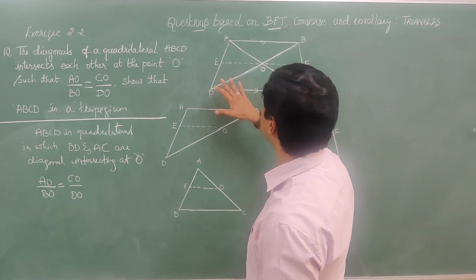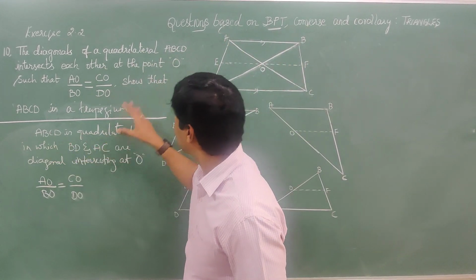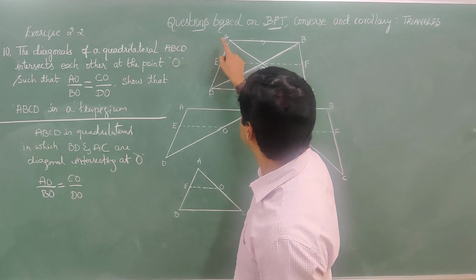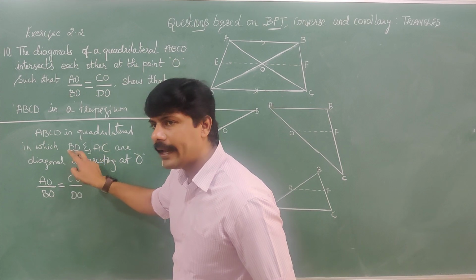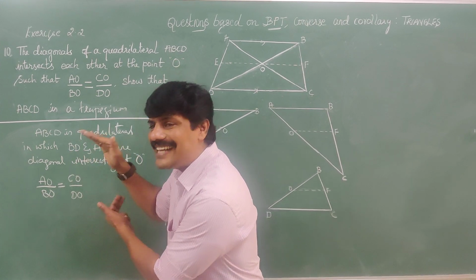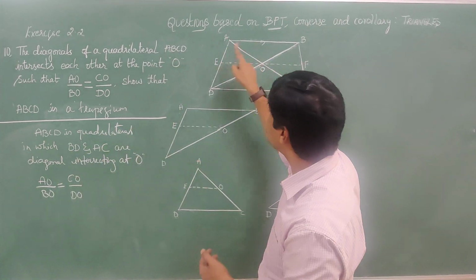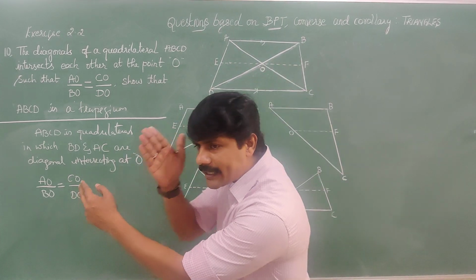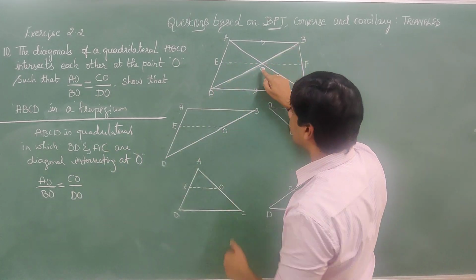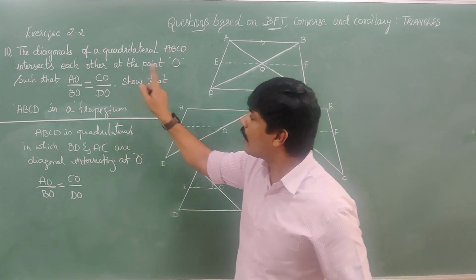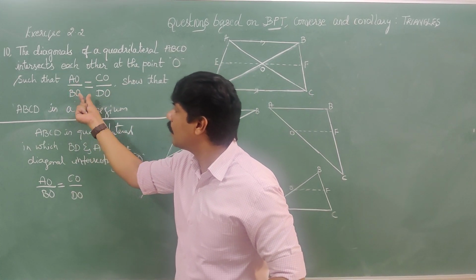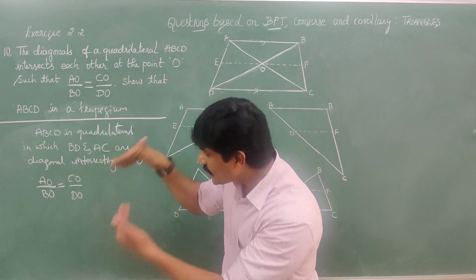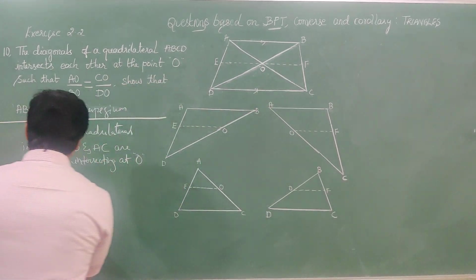ABCD is the quadrilateral of which AC and BD are the diagonals intersecting at O. And what is the condition? In what way are they intersecting? AO by BO is equal to CO by DO. In such a way it is intersecting. This is the data given.